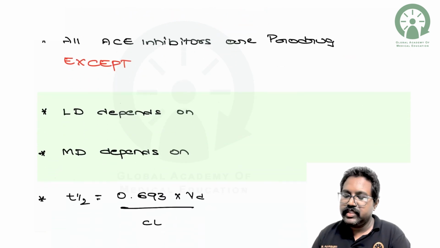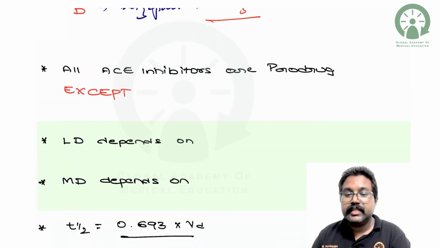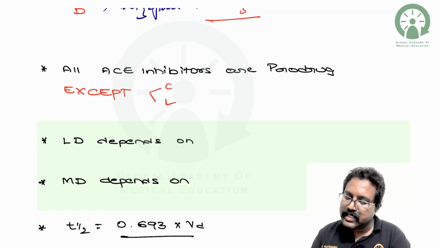So next, moving on to another very important line, that is all ACE inhibitors are prodrugs except for, you need to remember two drug names, that is CL.